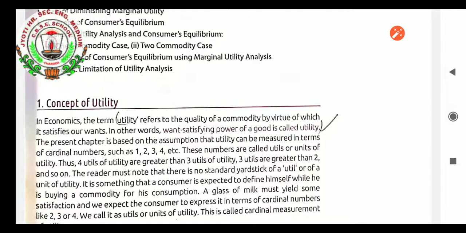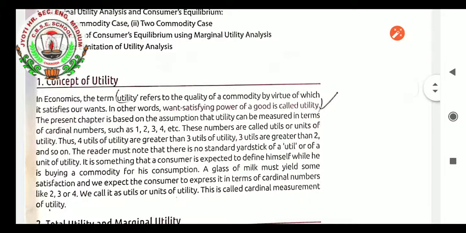Thus 4 utils of utility are greater than 3 utils of utility, which you can imagine as a numeric value. Now, as we read more, we will get the meaning of all these points. The reader must note that there is no standard yardstick of a util or a unit of utility. It is something that a consumer is expected to define himself while he is buying a commodity for his consumption. A glass of milk must yield some satisfaction, and we expect the consumer to express it in terms of cardinal numbers like 2, 3 or 4. Yes, he can say one glass of milk is enough for me, half a glass of milk is enough for me. Likewise, he can show.